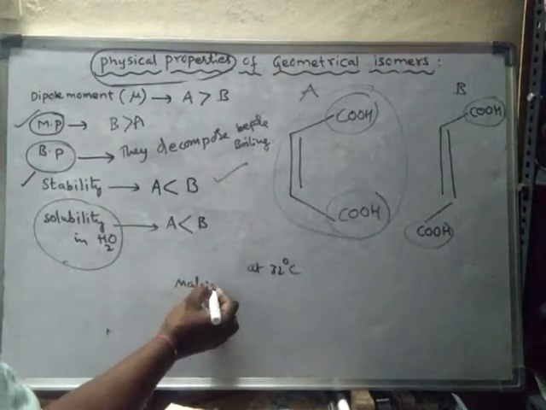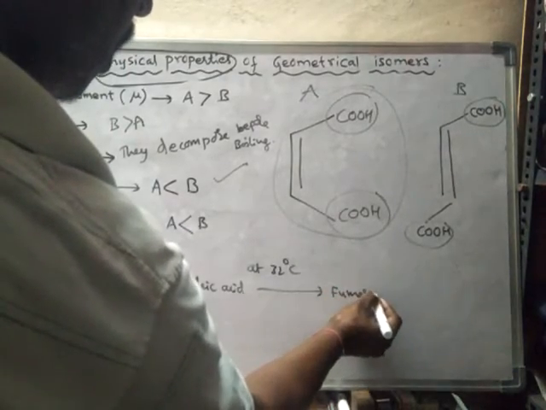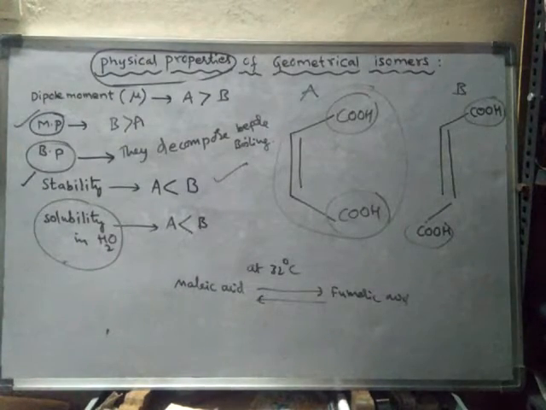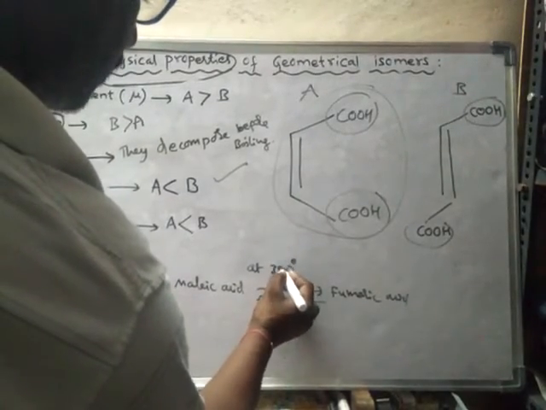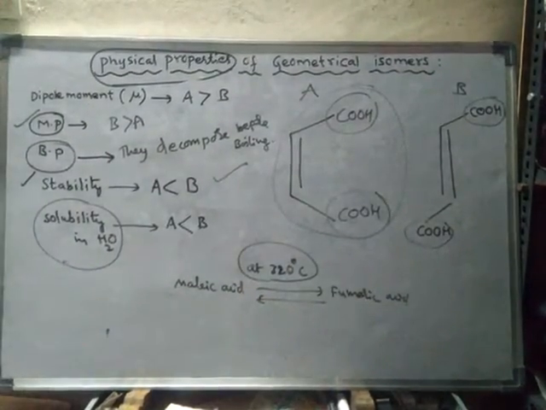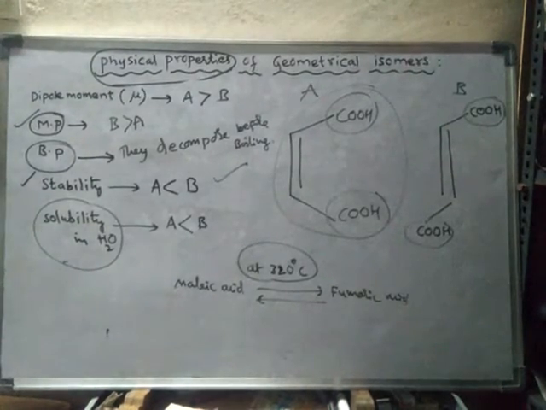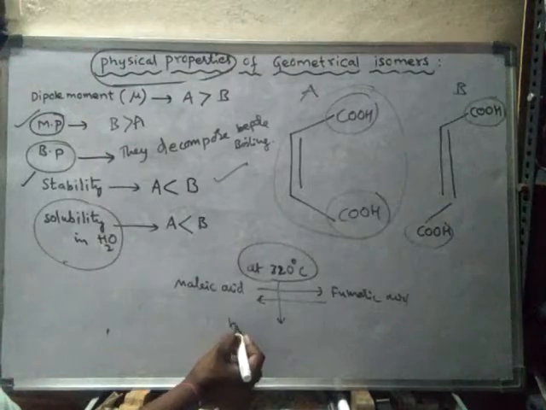Maleic acid will convert into fumaric acid, and fumaric acid will convert into maleic acid. At high temperature, homolytic cleavage takes place and radicals will form.